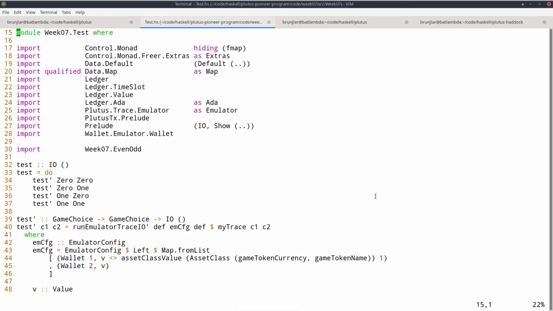Now let's test this using the emulator trace monad. So the code is in module Test.